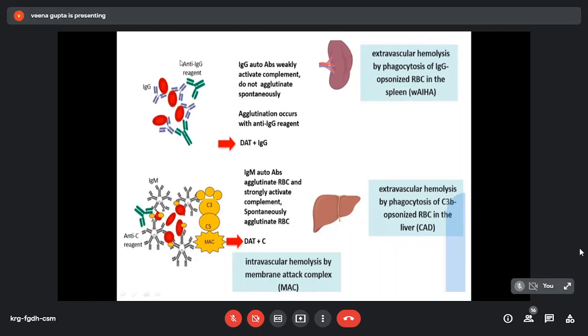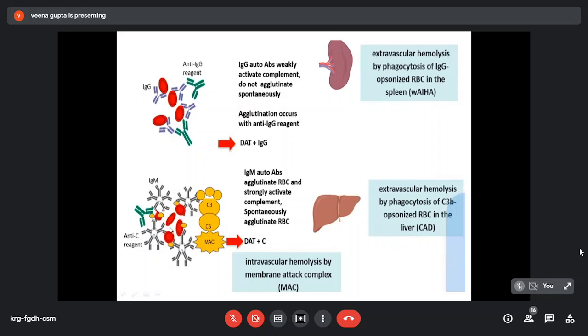Warm antibody type, I told you, is IgG mediated. So RBCs are coated with IgG antibody, and when we add Coombs serum, agglutination occurs. Otherwise, IgG weakly activates the complement and does not agglutinate simultaneously, and there is extravascular hemolysis by phagocytosis of IgG opsonized RBCs in the spleen.